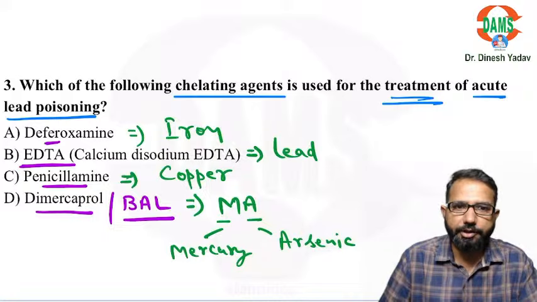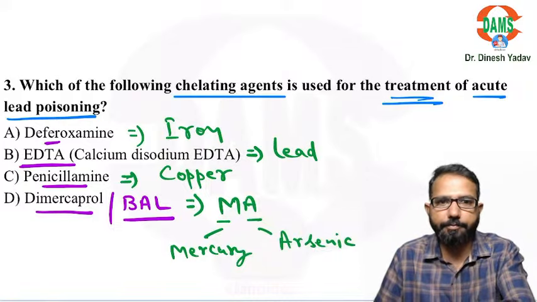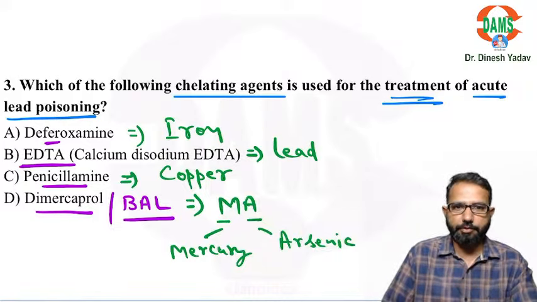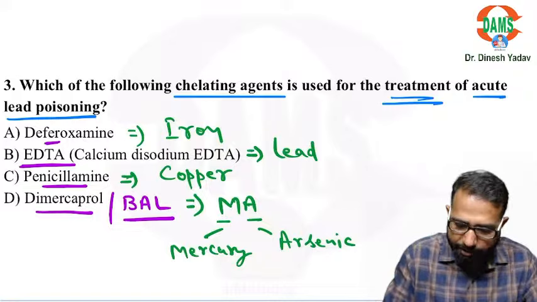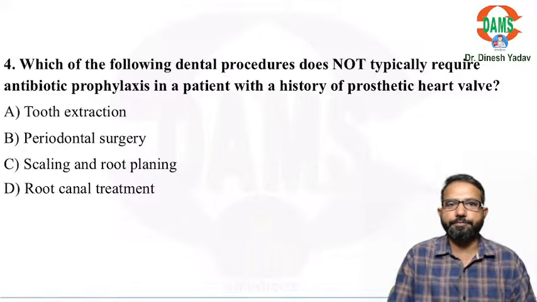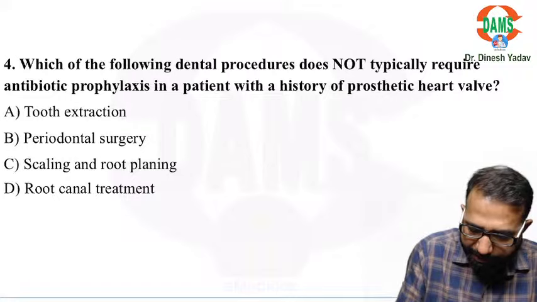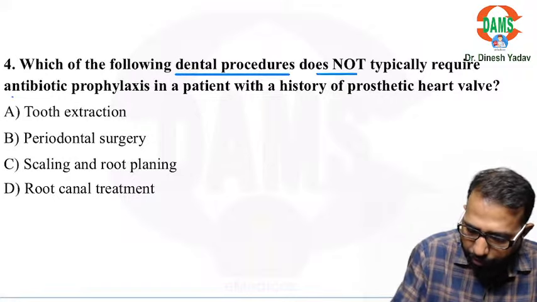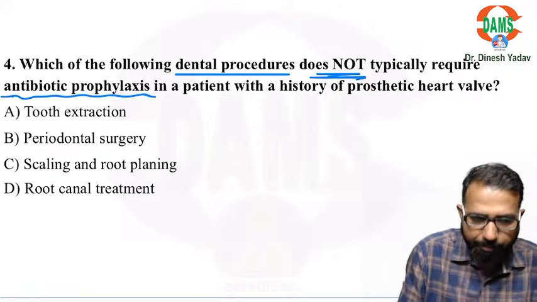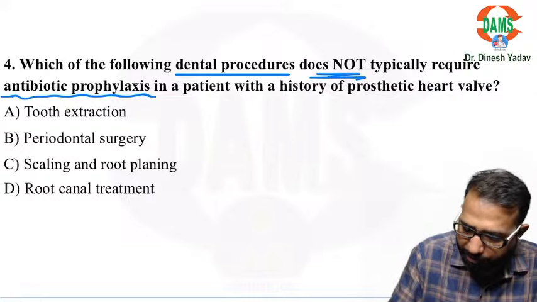ठीक है बच्चे, now comes to next important. Which of the following dental procedures does not typically require antibiotic prophylaxis in a patient with history of prosthetic heart valve?